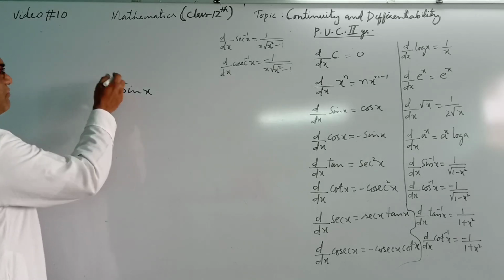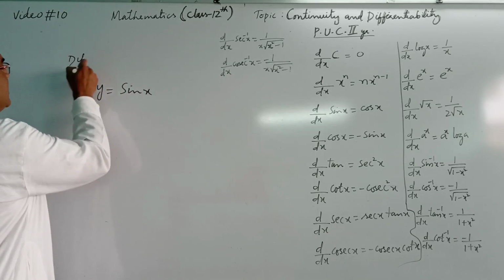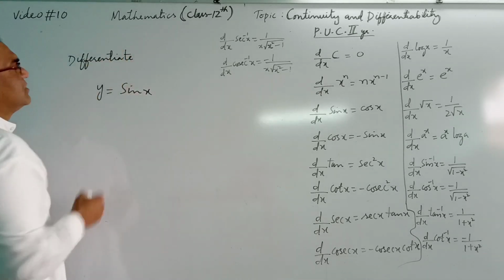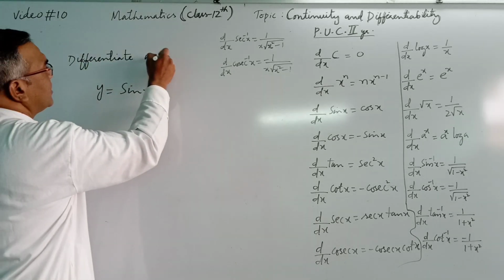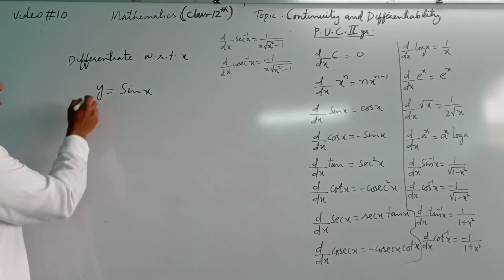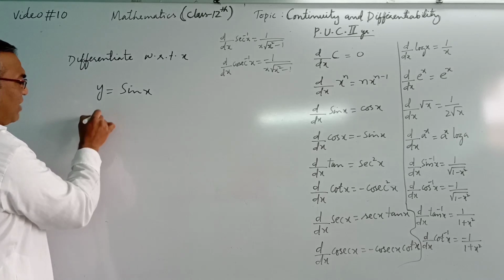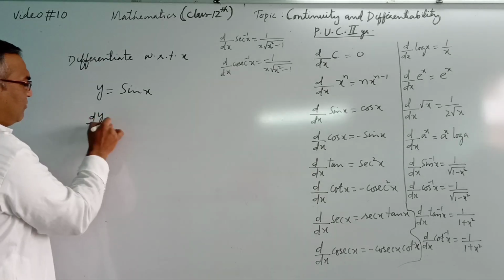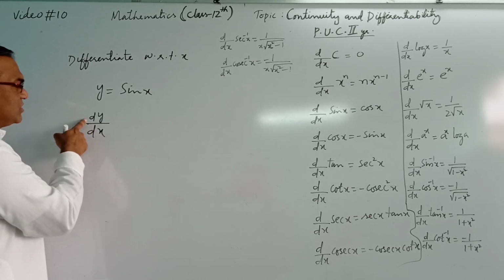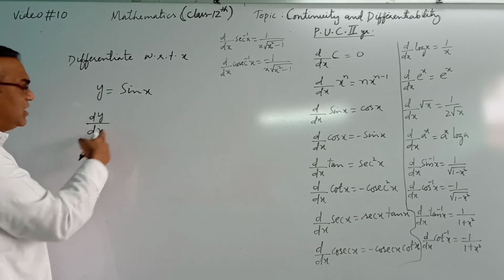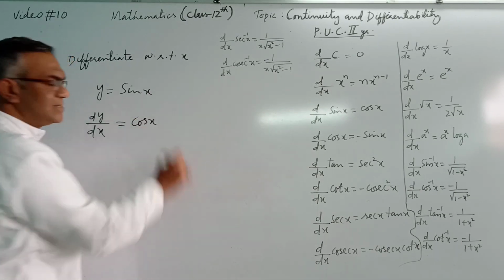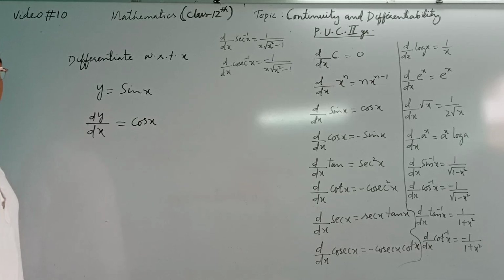Then if they tell us to differentiate the given function with respect to x, say y is equal to sine x, we have to differentiate y with respect to x. dy by dx, the differentiation of the given function y with respect to x, will be, we know that the differentiation of sine x is cos x. That is very easy.